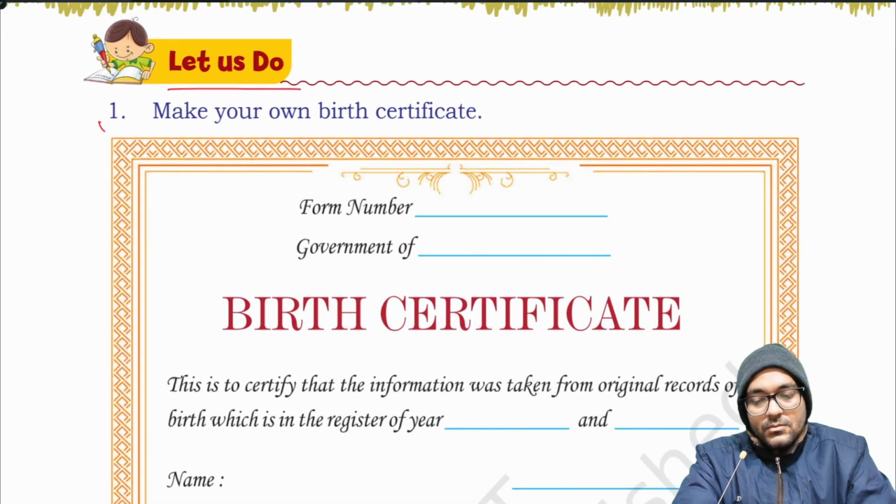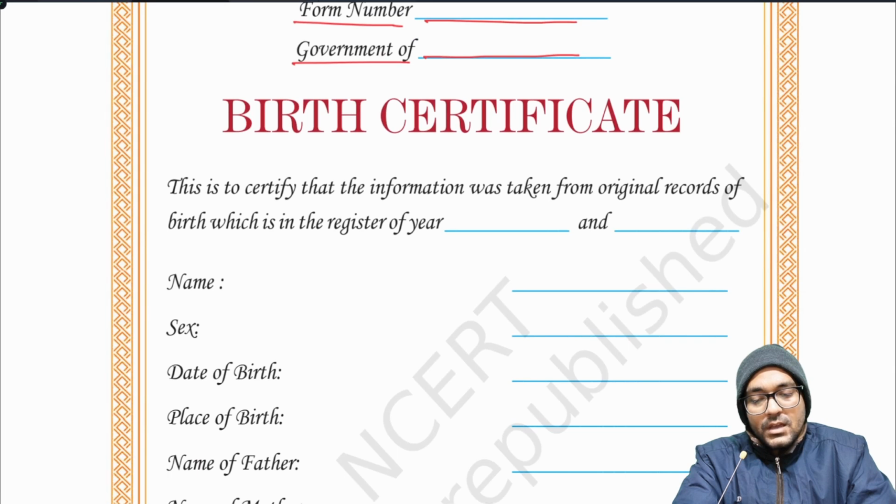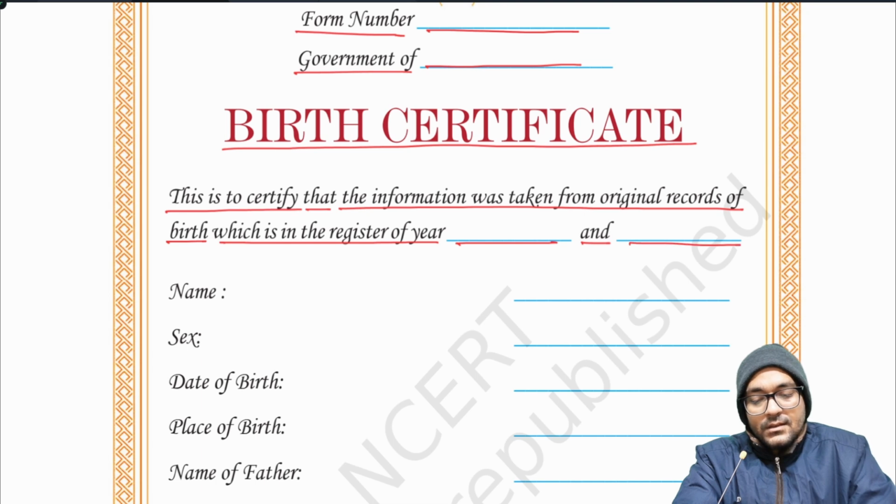Let us do 1. Make your own birth certificate. Form number: blank space is given here. Government of: blank space is given here. For reference, you can see the given birth certificate of Bincy. Birth certificate. This is to certify that the information was taken from original records of birth, which is in the register of year dash and dash.